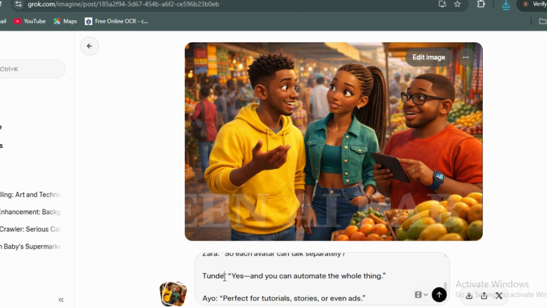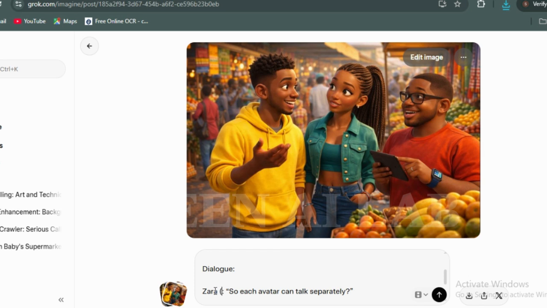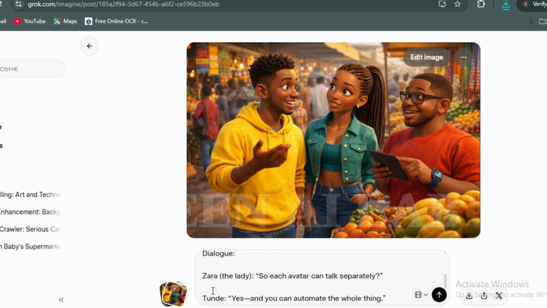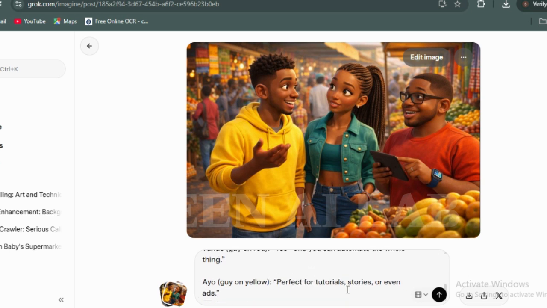Don't forget how we narrated everything before. Don't forget Zara, you say the lady. Then Tunde was the guy in red. And then Ayo is the one in yellow. So let's hit generate again.